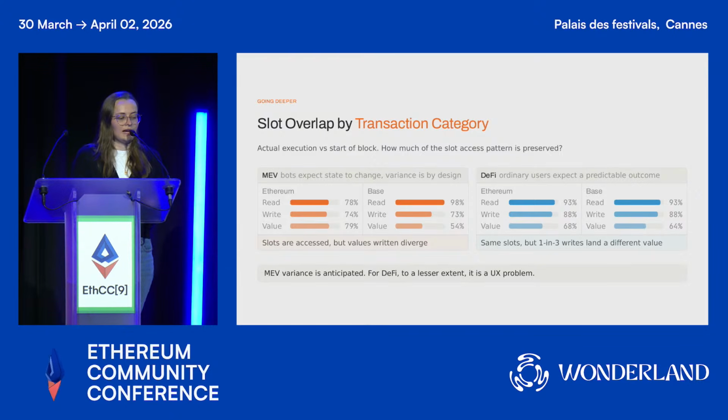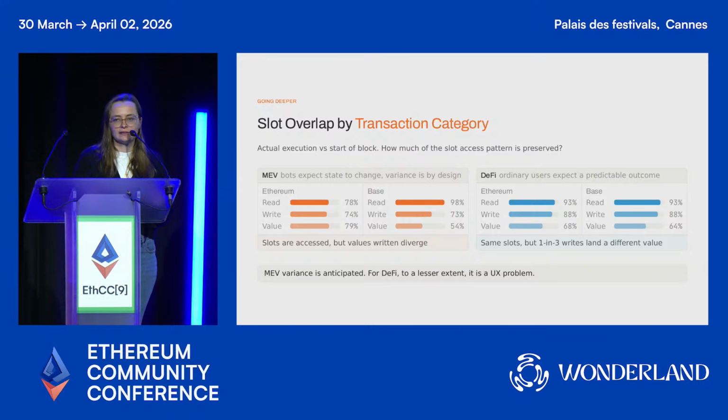And you can see that on Ethereum, MEV across all categories has an overlap of between 70 and 80%, while on Base it's very high for reads at almost 100% and very low for the values at around half. So only half of the writes that we're doing are actually writing the same value. While for DeFi, the profile looks very similar on both of them.